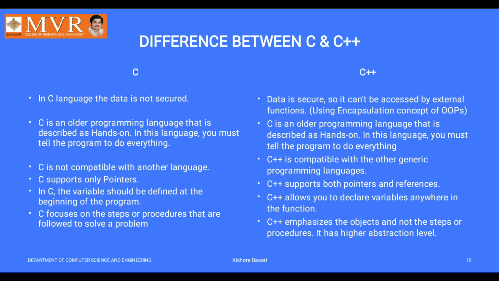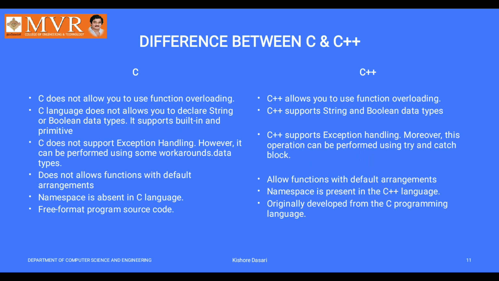In C, the variables are declared at the beginning of the program, but C++ allows you to declare variables anywhere in the program. C focuses on the steps that are followed to solve a problem, but C++ emphasizes the objects and not the steps of procedures. It has a higher abstraction level.